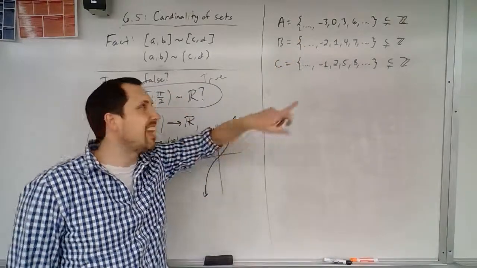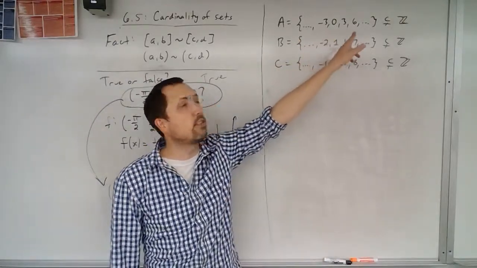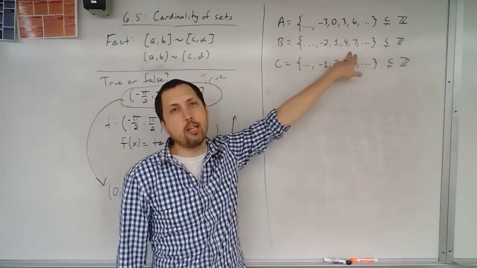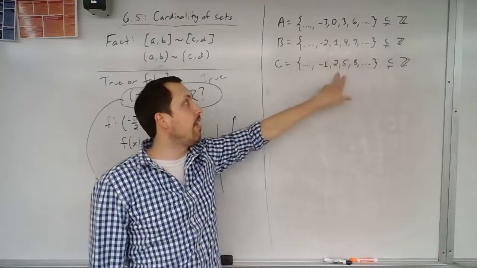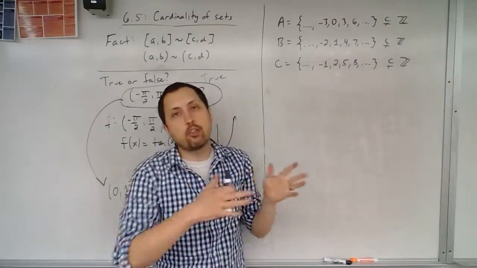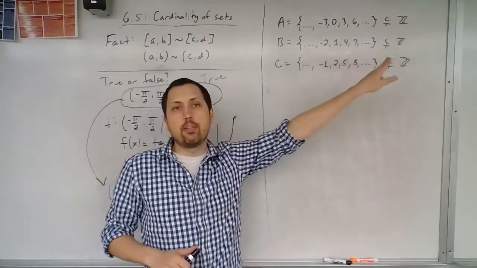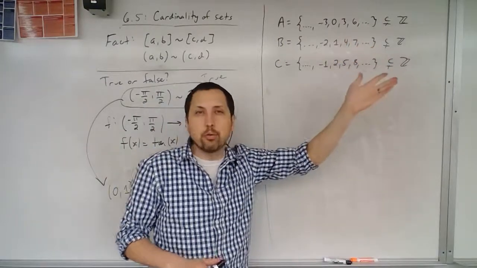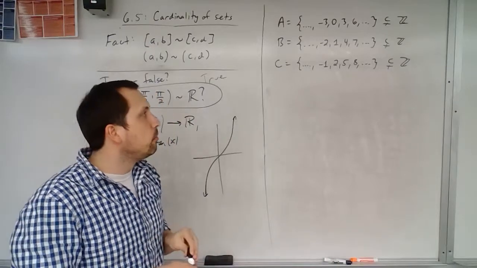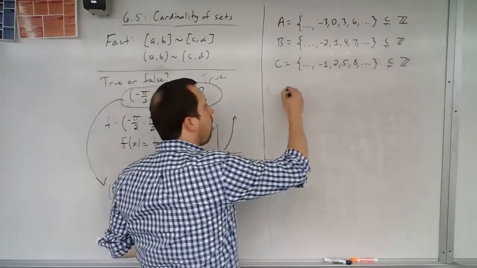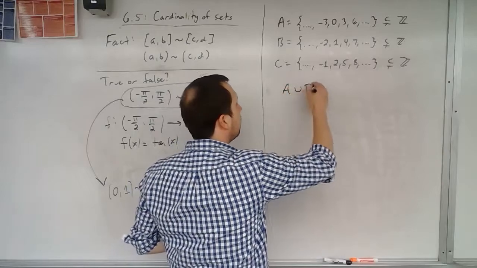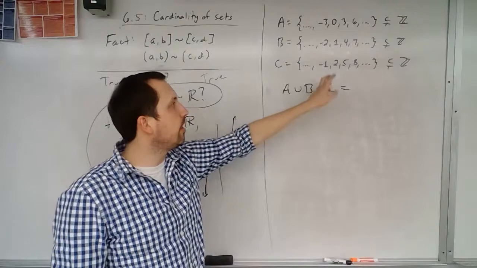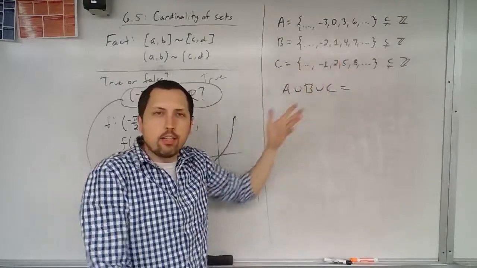If we have the set consisting of all of the numbers that are congruent to 0 mod 3, and the set of all elements that are congruent to 1 mod 3, and then 2 mod 3, we know that these three sets are all subsets of the integers. They're proper subsets. They're obviously not equal to the integers. So if I form the union of these three sets, that is now going to consist of all integers.